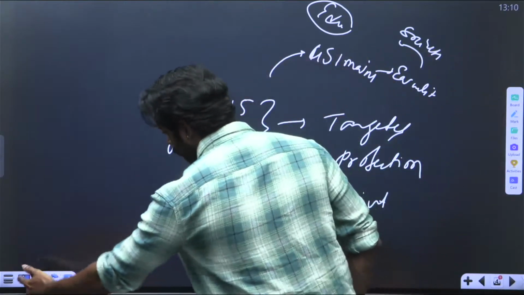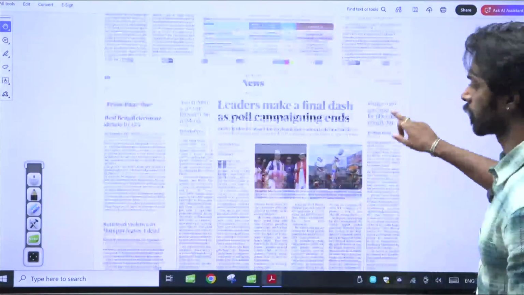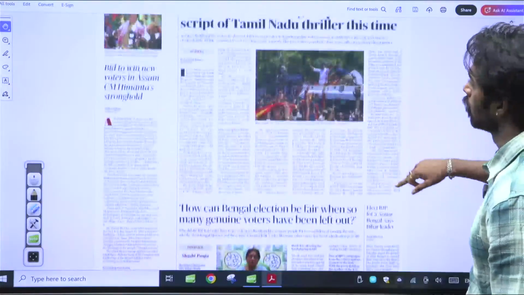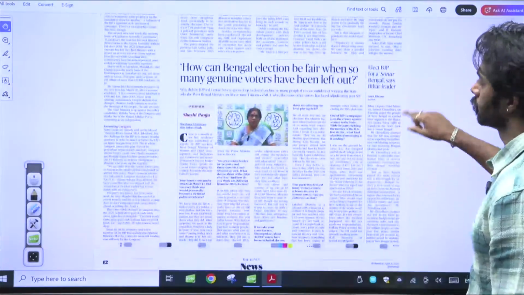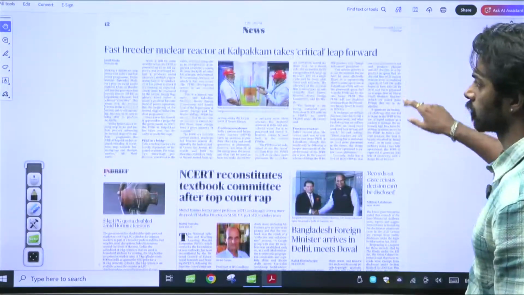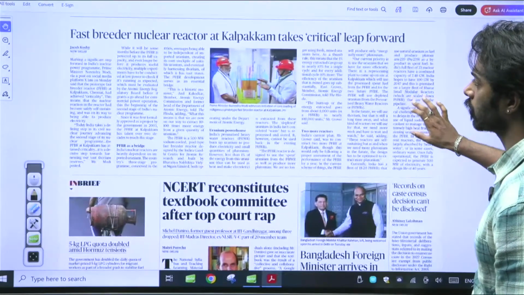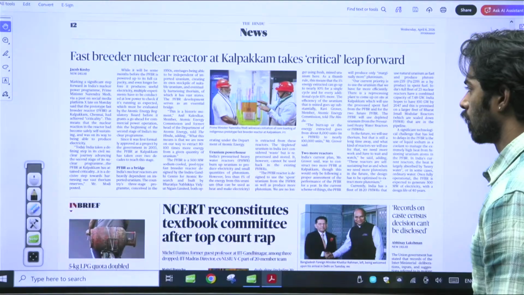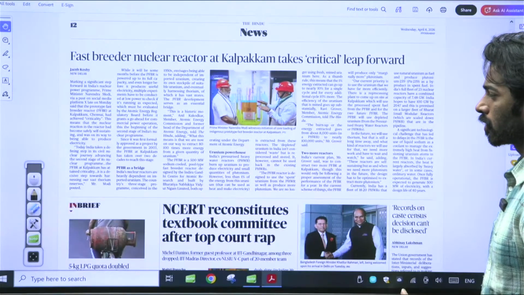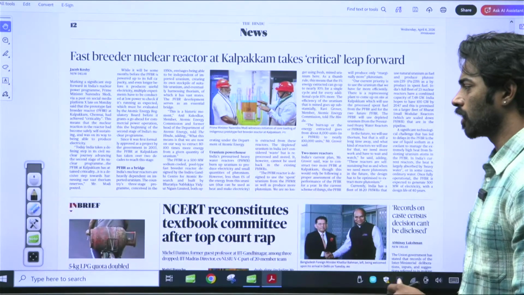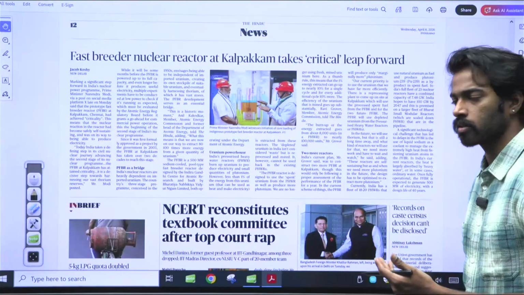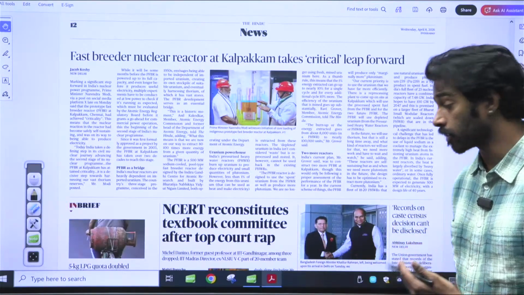Now let us move on to the next article. I looked at some articles here. Here we have: fast breeder nuclear reactor at Kalpakkam takes critical leap forward. In this, I wanted to talk to you about the 3 stages of nuclear power in India and also the power stations that are present in India, right?